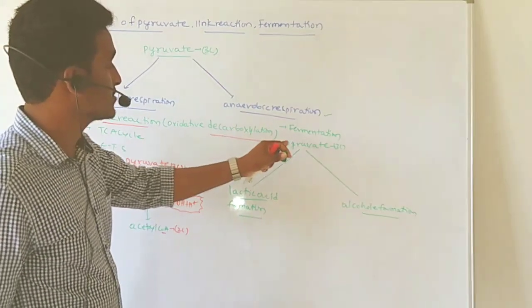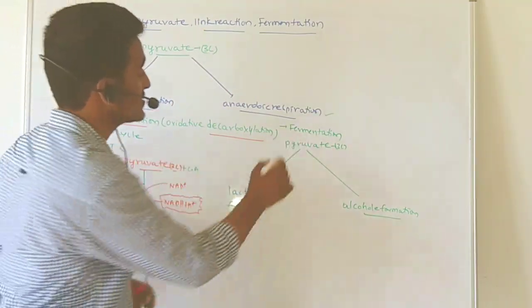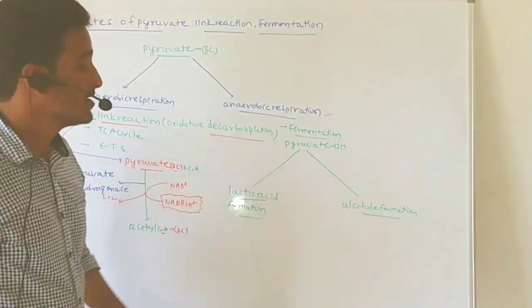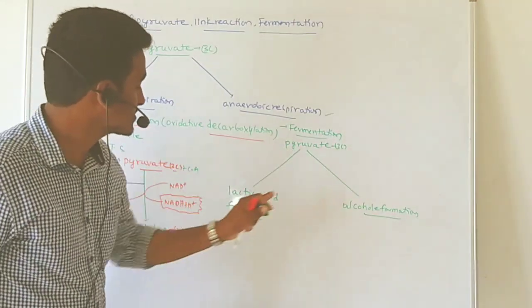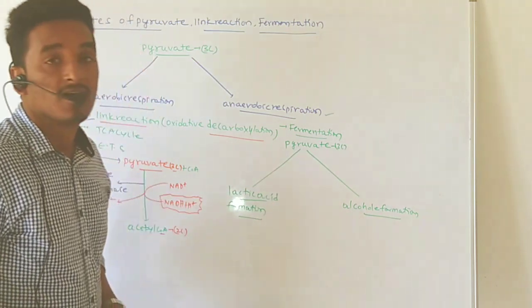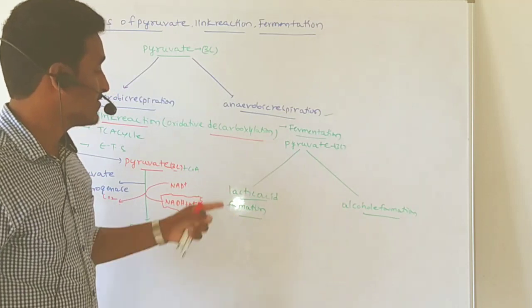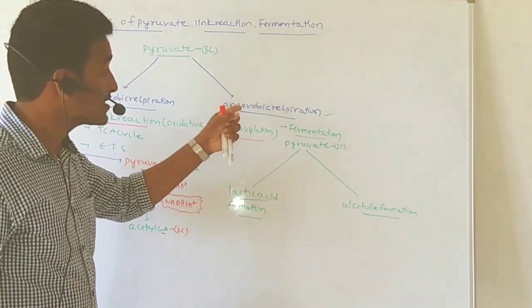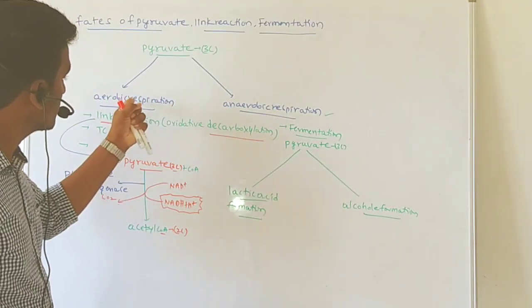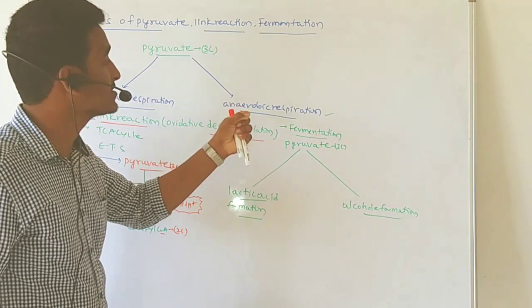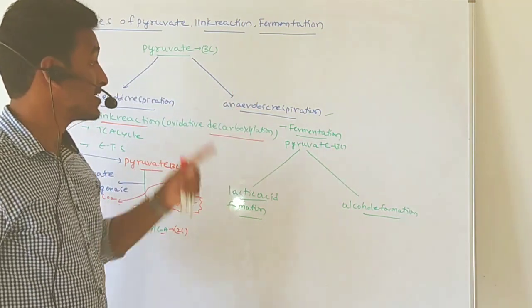In anaerobic respiration, whatever pyruvate is formed participates in the fermentation process. As a result, the pyruvate is converted into lactic acid and alcohol, right? So where is lactic acid formed? In human beings aerobic respiration takes place, but in some conditions anaerobic respiration also takes place.